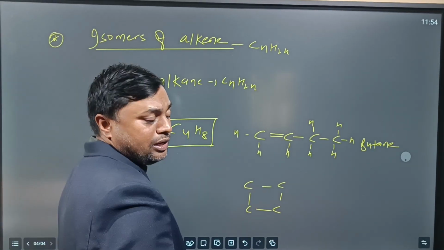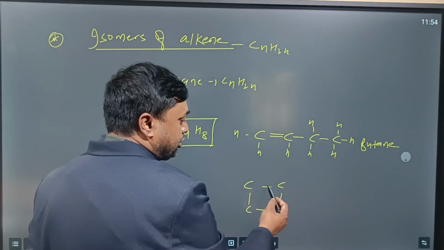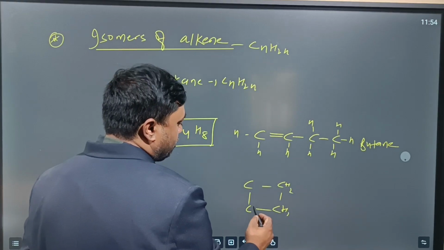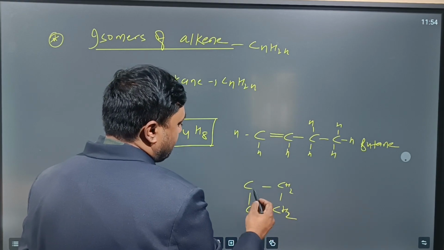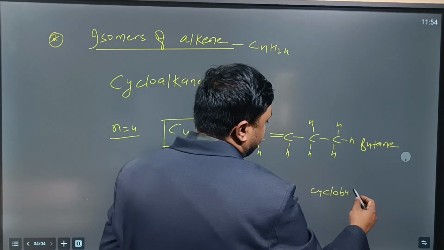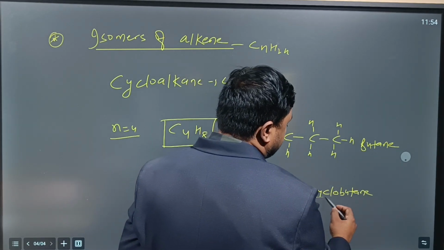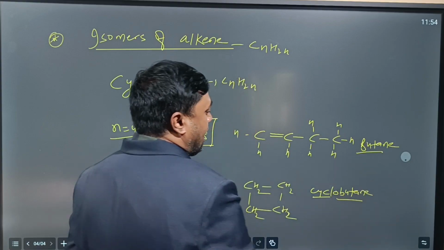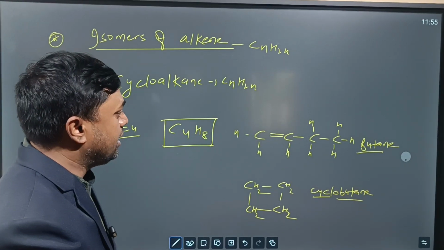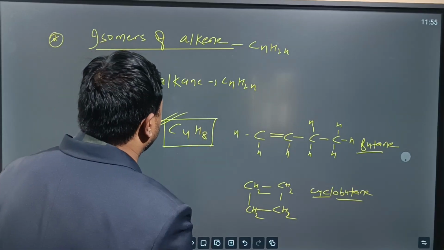And fulfill the hydrogen atoms. How many hydrogen atoms based on the bond? Each carbon has 2 hydrogens, 2 hydrogen, 2 hydrogen, again 2 hydrogen, yes or no? This is called cyclobutane. So alkene and cycloalkanes are what? Isomers. One more isomer is possible for C4H8, yes or no?